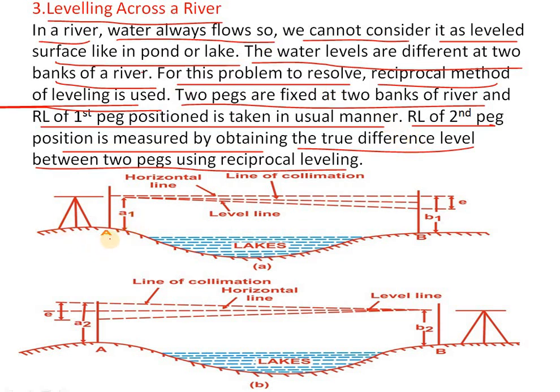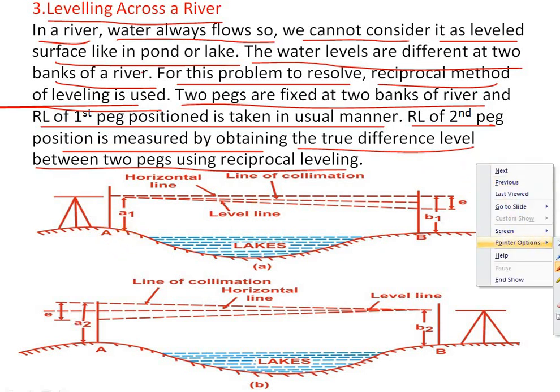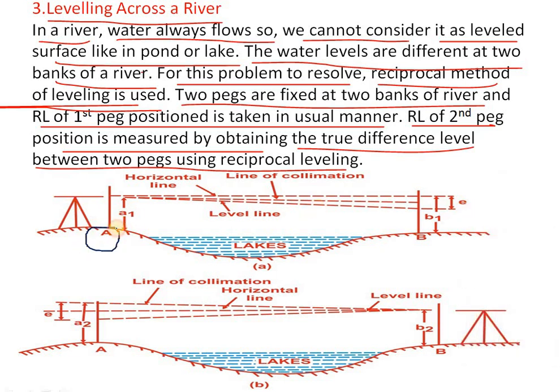For comparison, here you can see the first point, station A, and this is station B. Here this is a lake, or a river. This is our first instrument point, which is fixed on the ground beside the lake or river. This is a staff, named A1, and this is known as B1. Here another staff will be there, and this is the difference e.